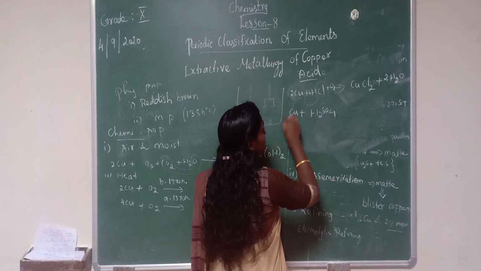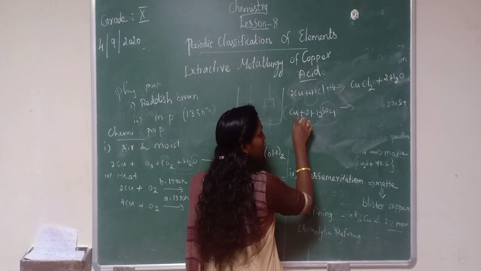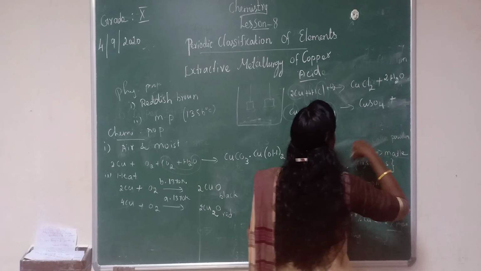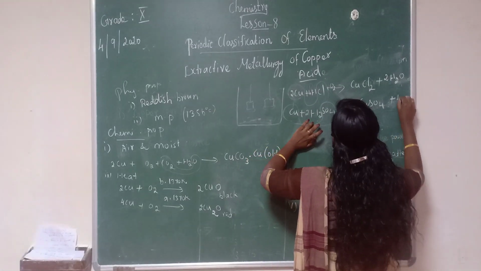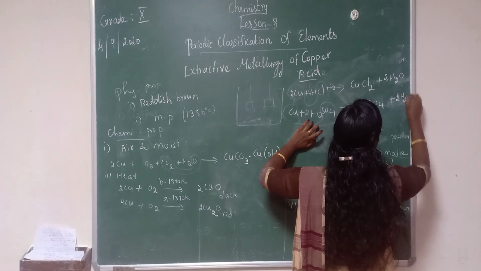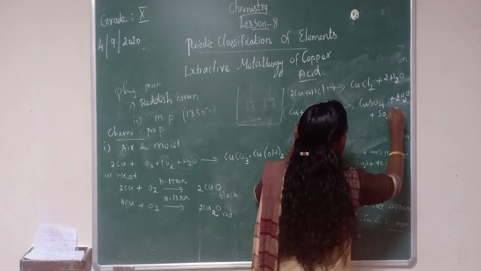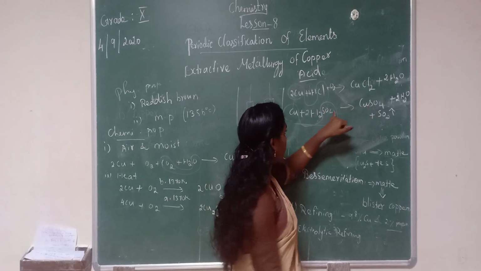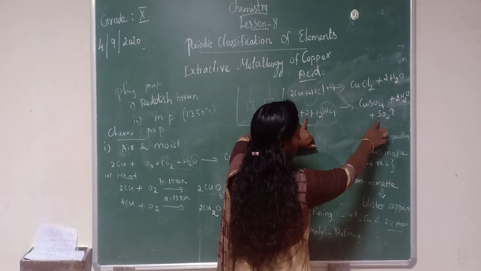Copper reacts with sulfuric acid to form copper sulfate, CuSO4, plus 4 hydrogen plus oxygen, and sulfur dioxide gas also can be liberated. Listen, in SO4 here 2 sulfur and 8 oxygens are there, so I put 1 sulfur here.